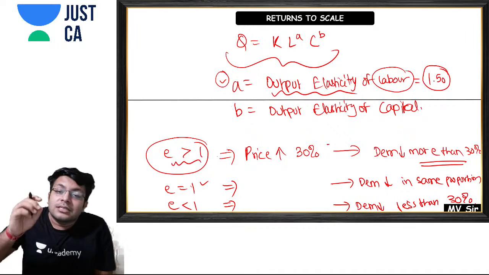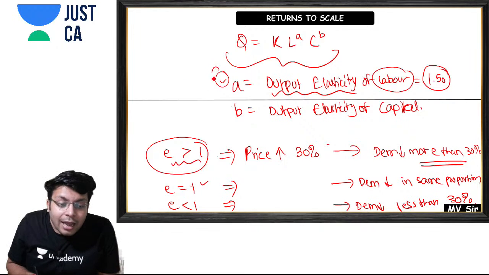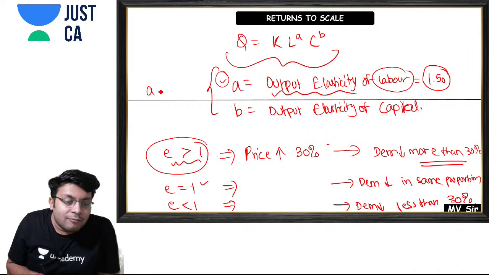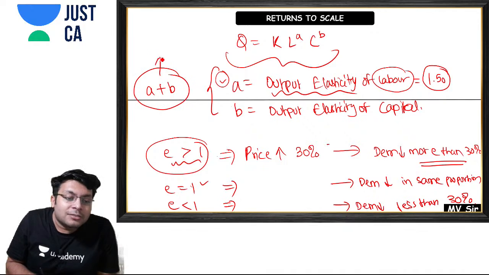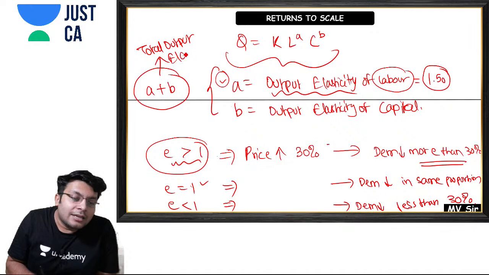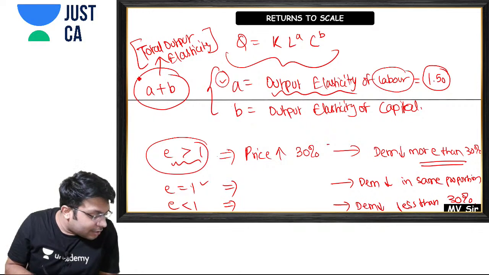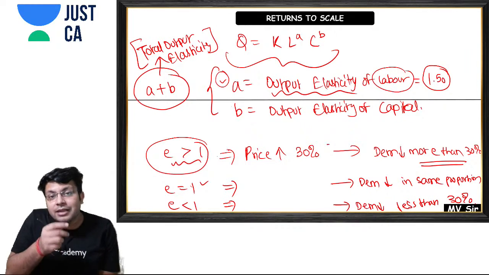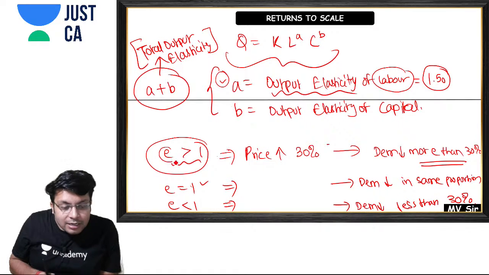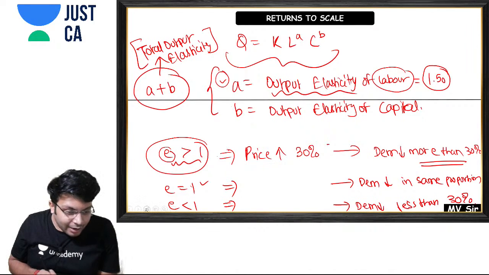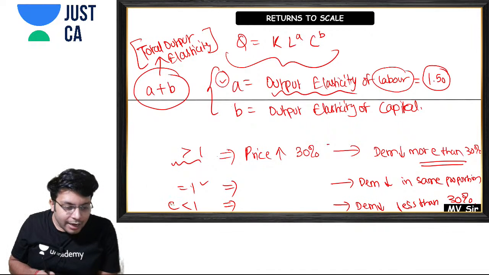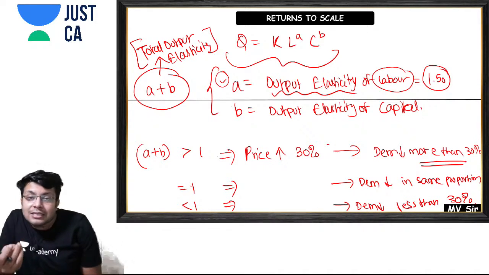Okay. Now the same way, see, what is A plus B? Please tell me, what is A plus B? Can I say that my A plus B is the total output elasticity? Yes or no? Yes, sir. That means I can write over here, instead of E, A plus B. So see, A plus B, that is the total output elasticity.